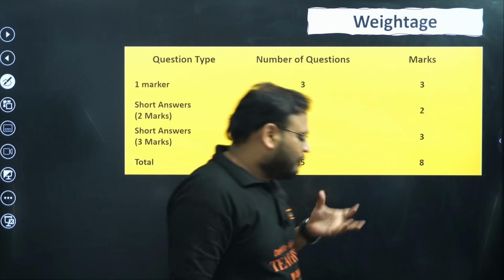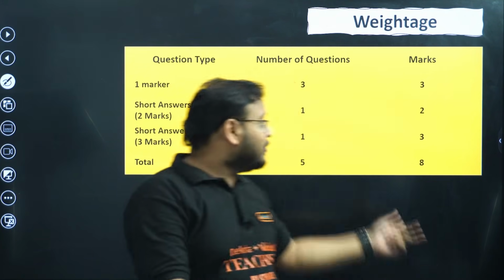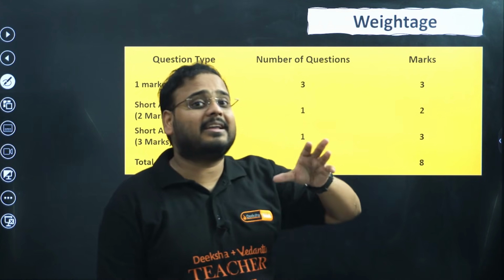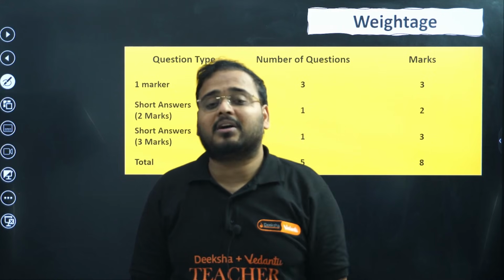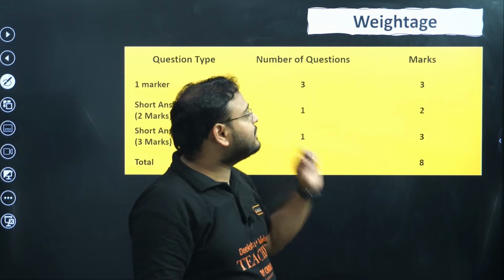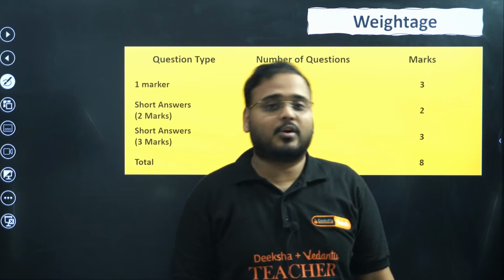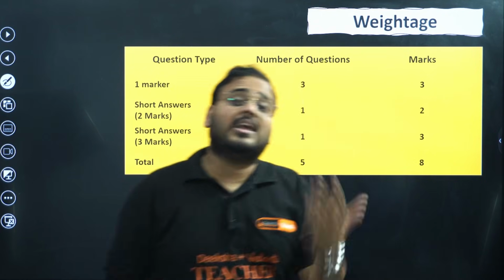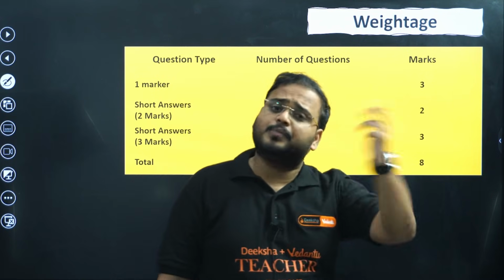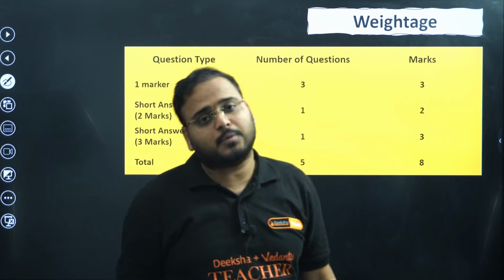The weird part, the difficult part, is that even though the questions are MCQs or 1 markers, they will be of a category that can be asked as a 2 marker or 3 marker also. What I'm trying to say is very simple. The same question that comes for MCQs can also be asked as a 3 marker or 2 marker. That's the level of questions, even on the 1 marker side. That's unfair for us, because if it is 1 marker, the questions would be easy. It's not the case in probability. You have to solve big problems to get even 1 mark in MCQs.